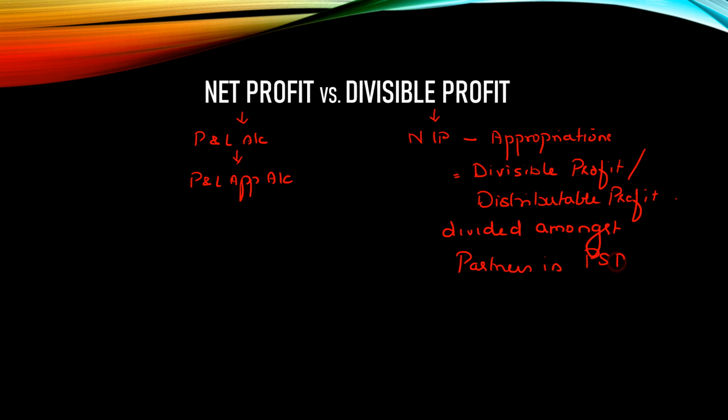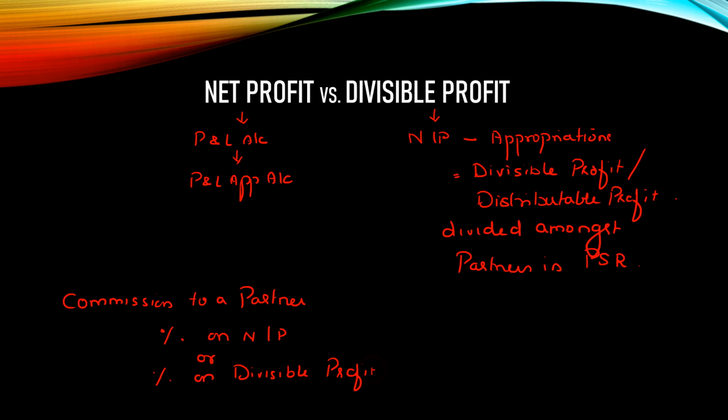So whatever is the profit sharing ratio, in that ratio you would credit it to the partner's capital or current account. Now normally the other thing you have to understand is that sometimes they say commission to a partner is to be allowed. Now when you get this, please read it carefully whether the percentage is on net profit or on divisible profit. So that point you have to be careful about.